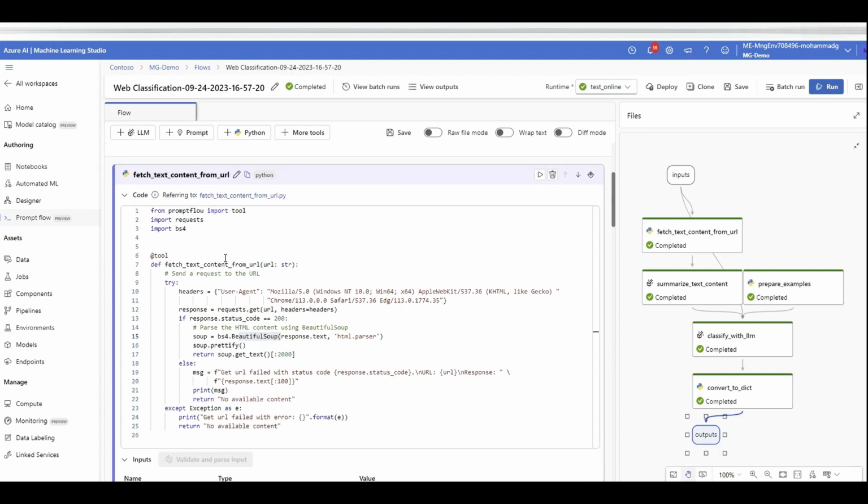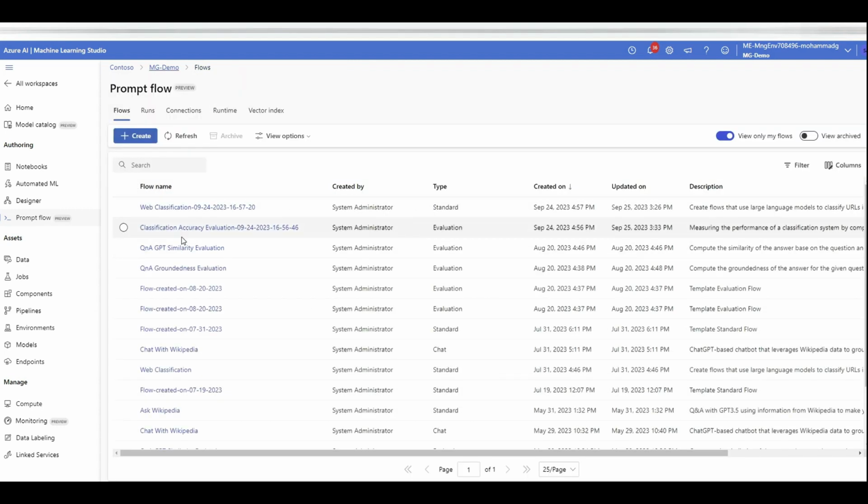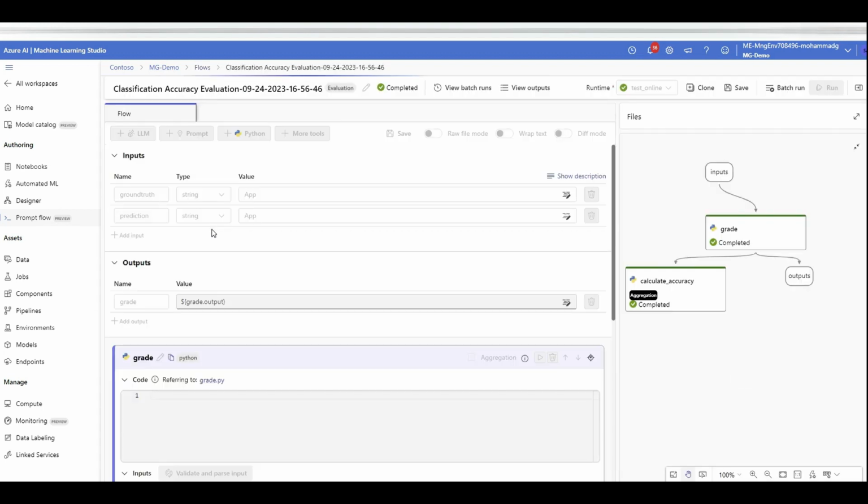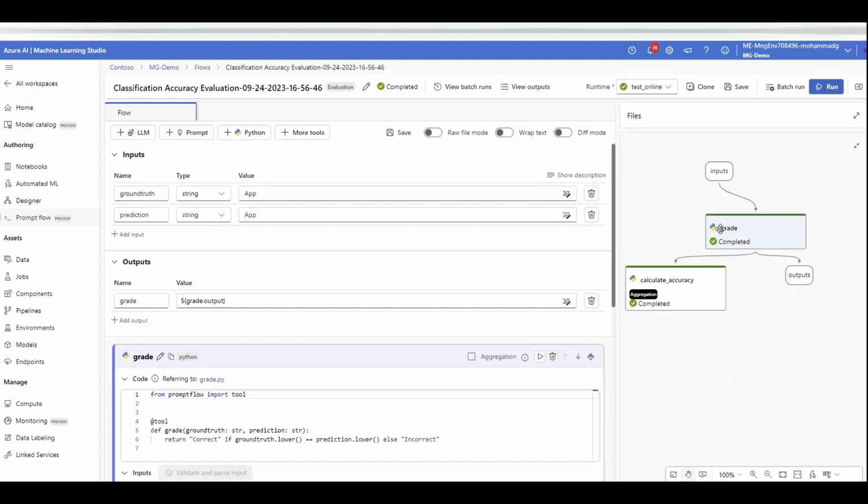Okay, so now how we evaluate this, that's another flow that we deployed by GitHub Actions. Again, I'm going to show you the results, and we're going to show you how we did this. So classification accuracy evaluation, that's the other one. What this one does is pretty simple. We don't even need another OpenAI to evaluate for us, because we have the predicted YouTube channel, and what's the true value? YouTube channel, true, false, whatever.